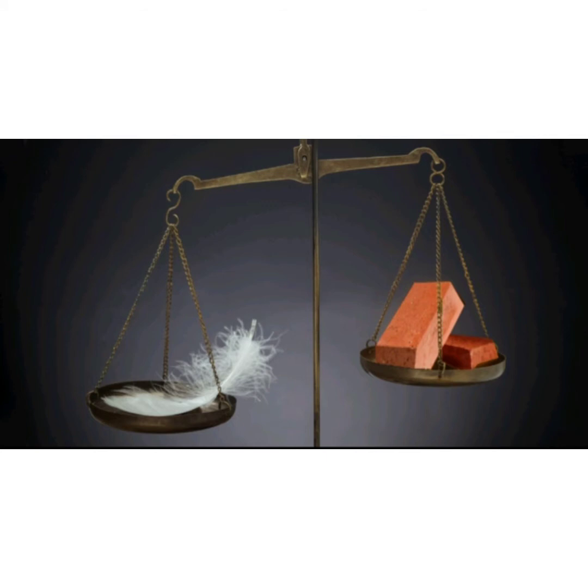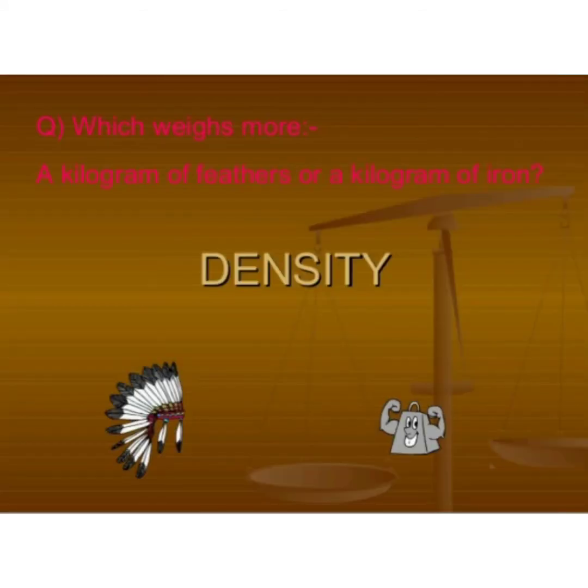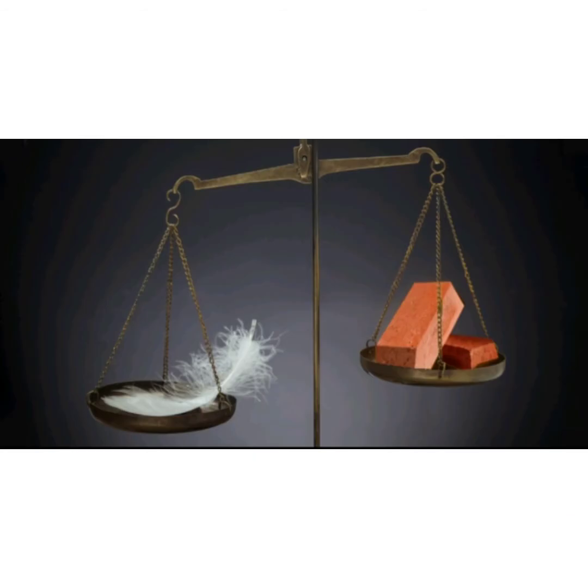For equal volumes, sand appears to be heavier than an equal volume of cotton because mass in sand is more closely packed than in cotton. For example, 1 kilogram of sand is denser than 1 kilogram of cotton.